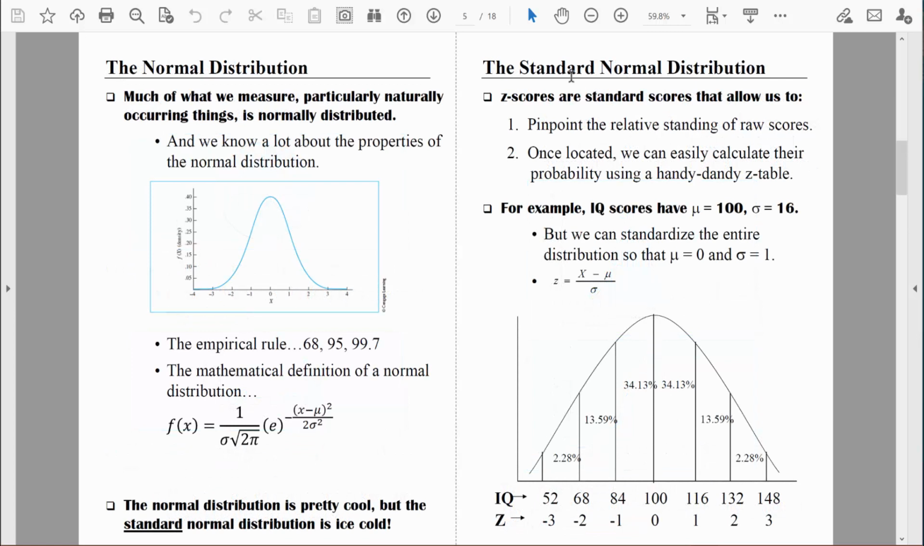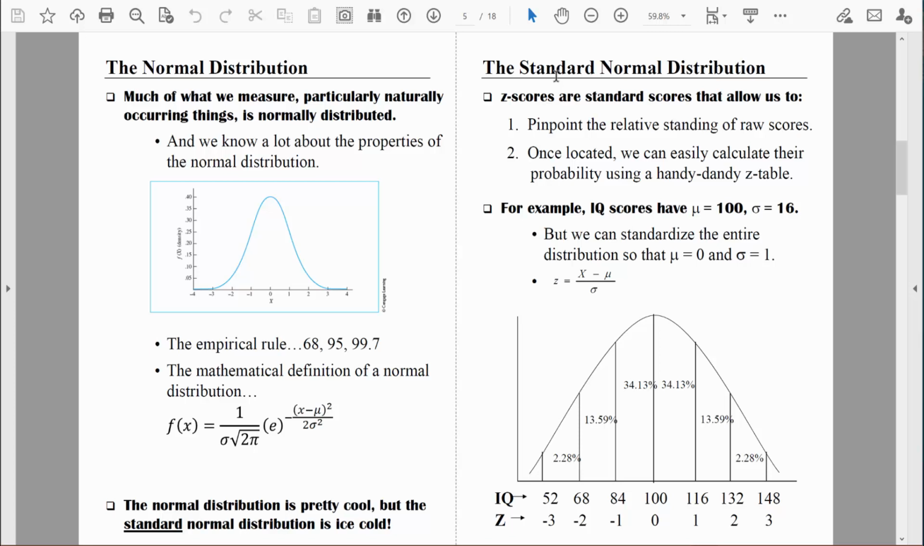Today we're going to focus specifically on the standard normal distribution. So it is a normal distribution that has been standardized. We're going to learn how to compute a standard score, and specifically a standard score that we call a z-score. And you'll see we can transform a distribution of raw scores, like for example, intelligence scores. We can transform that entire distribution to z-scores, and then we will have a standardized distribution. That's what the standard normal distribution is all about.